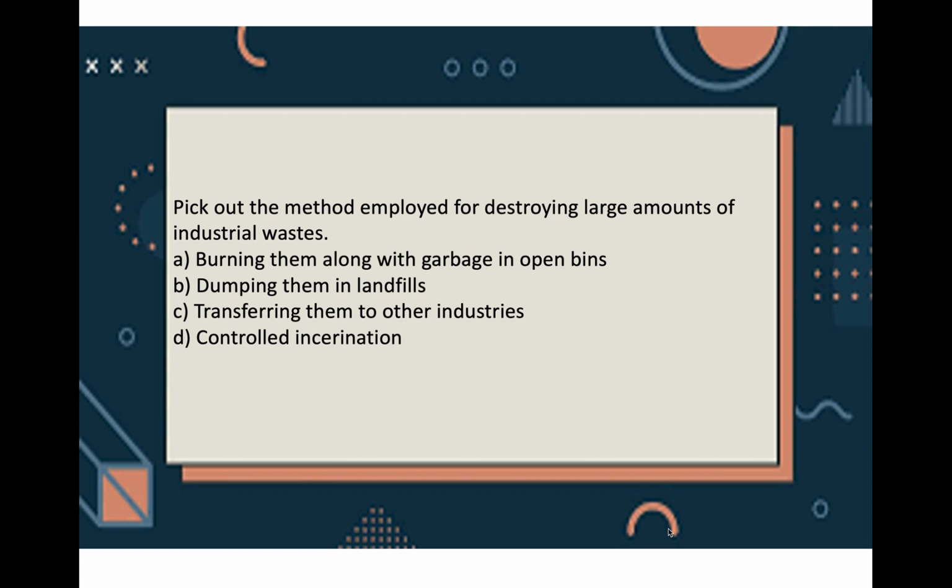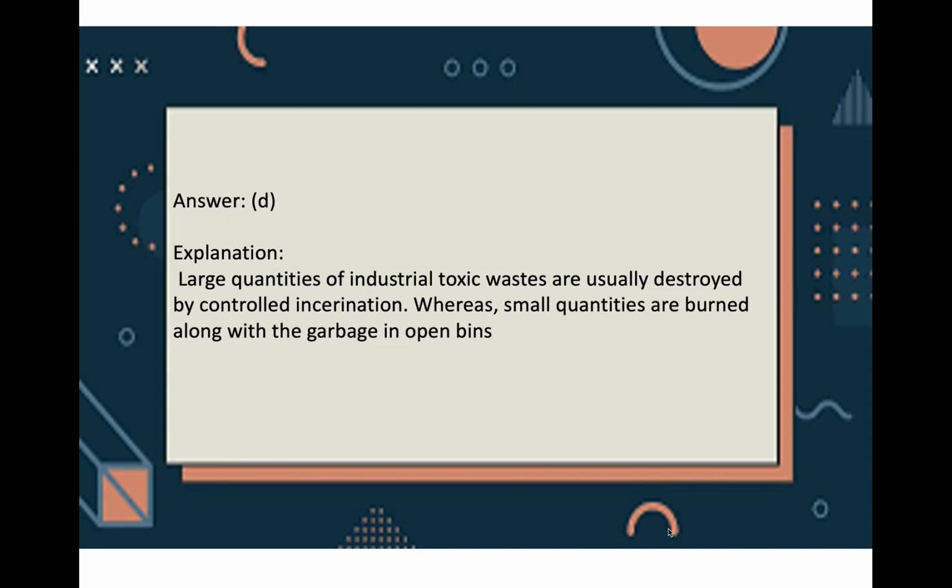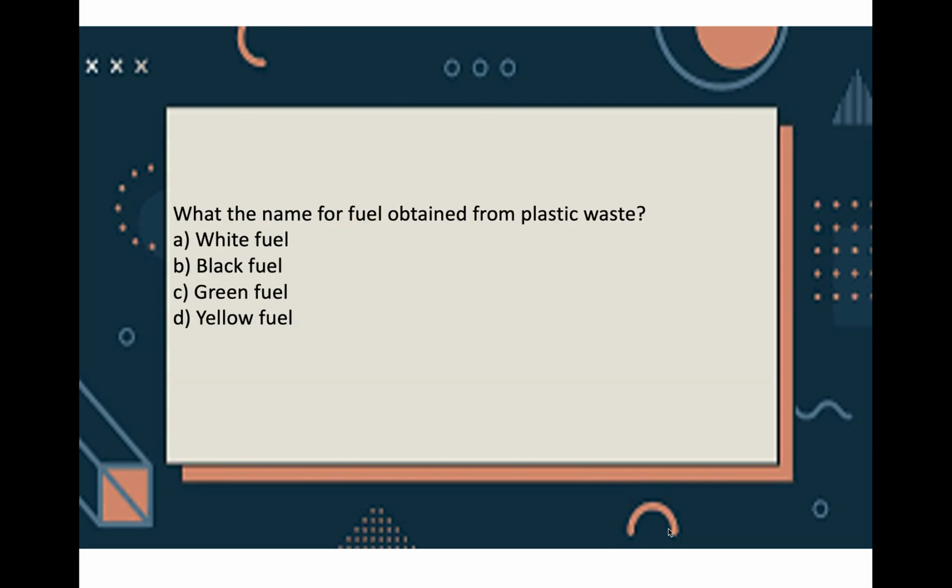Now, next question. Pick out the method employed for destroying large amounts of industrial wastes. A. Burning them along with garbage in open bins. B. Dumping them in landfills. C. Transferring them to other industries. And D. Controlled incineration. Option D is the answer, that is controlled incineration. So, normally large quantities of industrial toxic waste are destroyed by controlled incineration, like small quantities will be burnt along with garbage in open bins.